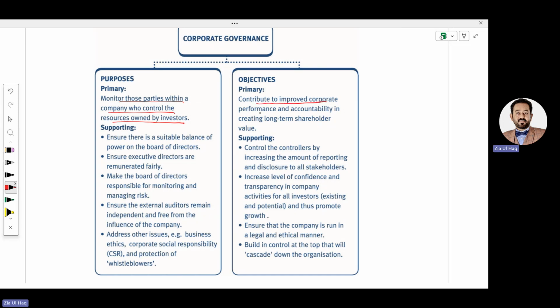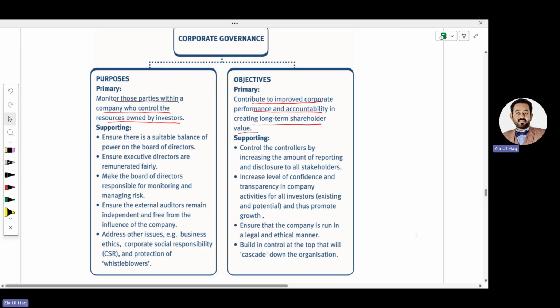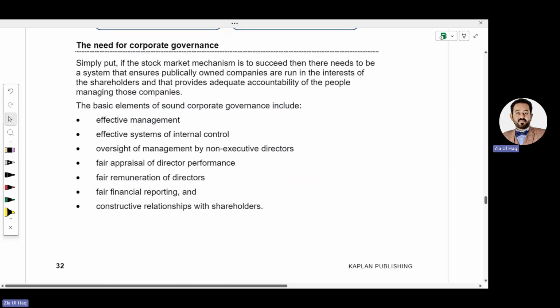Contributing to improved corporate performance and accountability in creating long-term shareholder value. Through this, shareholder value can be managed on a long-term basis, and things will be controlled according to corporate governance. Corporate governance will provide guidance on how the company can be managed in the best way and how the company can consider what is best for all.